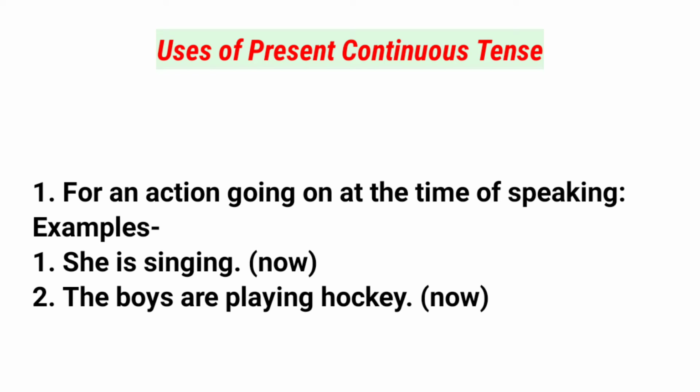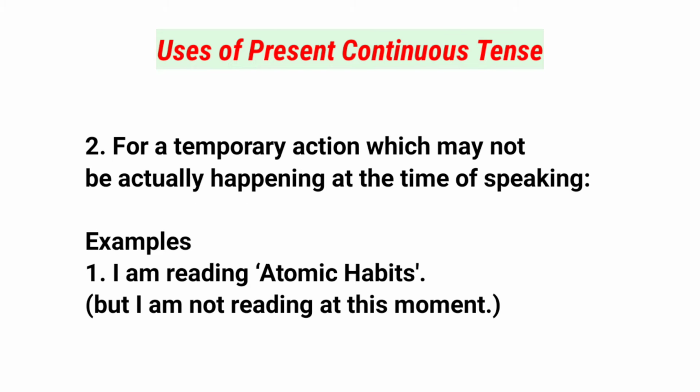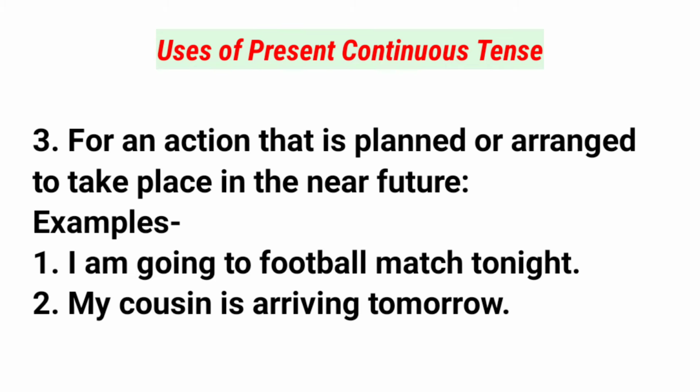In which conditions do we use present continuous tense? First, for an action going on at the time of speaking. Example, she is singing. The boys are playing hockey. In these sentences, the action is happening right now. Second, for a temporary action which may not be actually happening at the time of speaking. For example, I am reading Atomic Habits, but I am not reading at this moment.